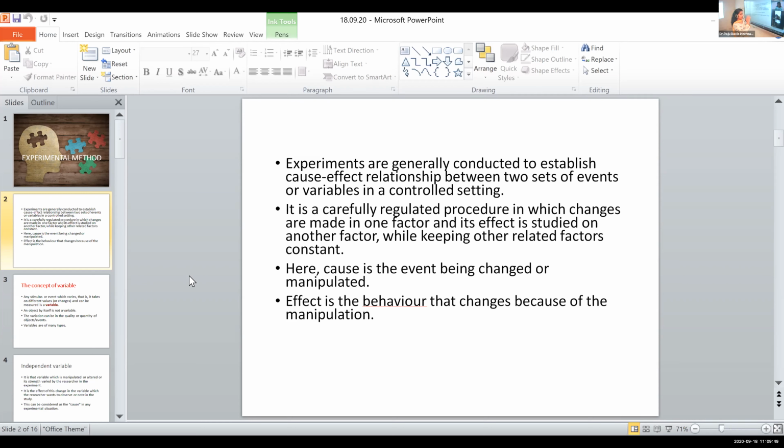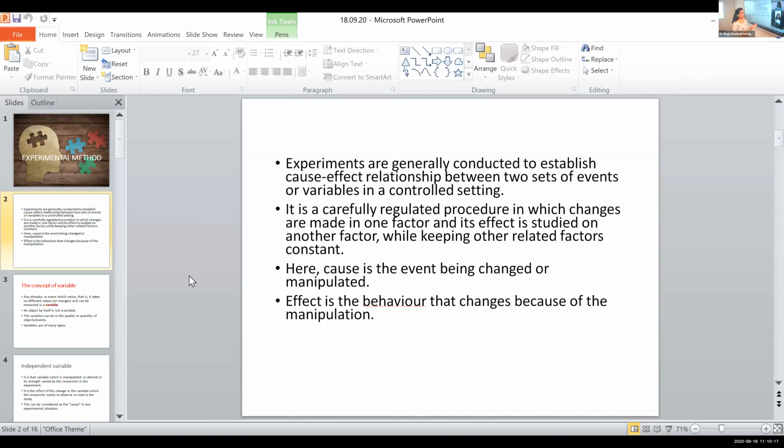The factor that is being affected by the cause will be the effect. Understood? That is why we are studying cause-effect relationship in an experiment. Now, here cause is the event being changed or manipulated. Effect is the behavior that changes because of the manipulation.